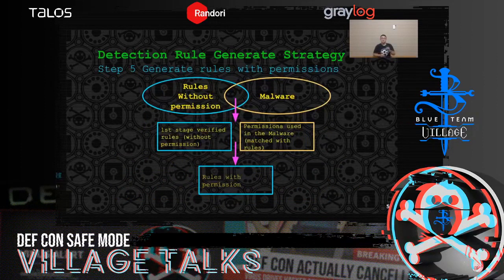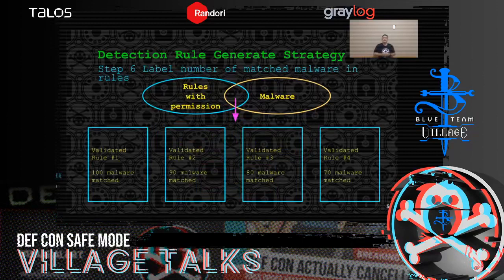So inside the intersection, we have first stage verified rules matched with malwares. We then use the first stage rules and permissions in the matched malware to generate rules with permissions, which are the second stage rules. And in step 6, we then use QuarkEngine, yes, the full function version, to find again the intersection of the second stage rules, which are the ones with permission, and the malware we prepared.